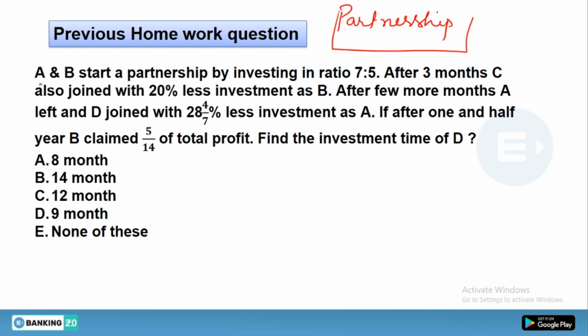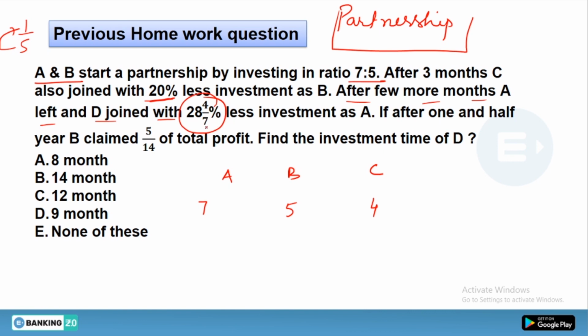As you can see, A and B started a partnership by investing in the ratio 7:5. So A invested 7 while B invested 5. After 3 months C joined with 20% less investment. That means 1/5 less, which is 1 less from 5. So C has invested 4, because B is 5. Now after a few more months A left and D joined with 28 whole 4/7%.